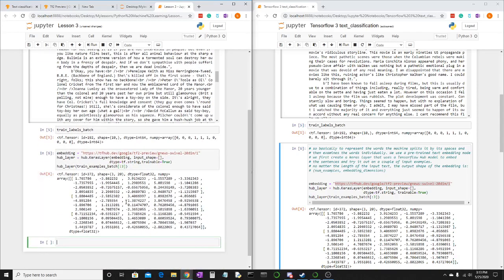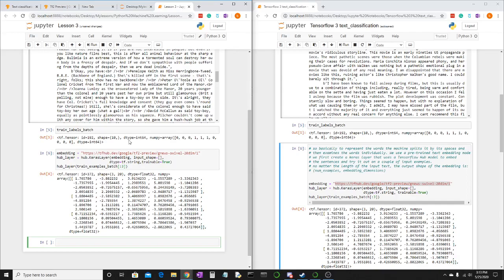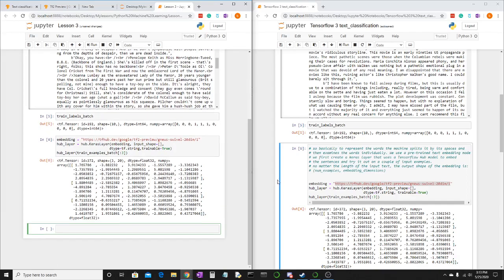This outputs data. I think it's just showing a sample of what the model predicts in numbers for these first few batches. But this is not the model just yet.